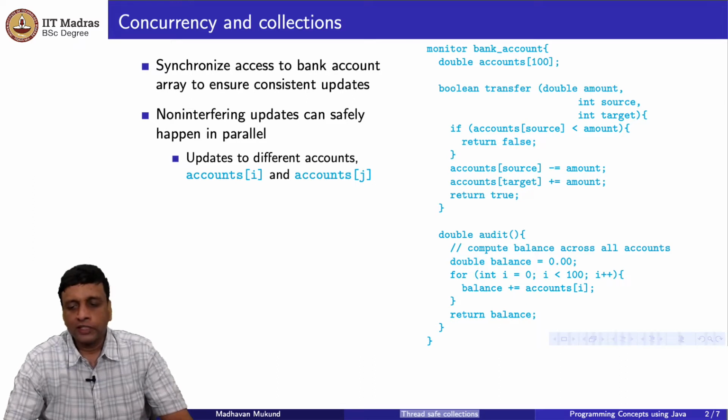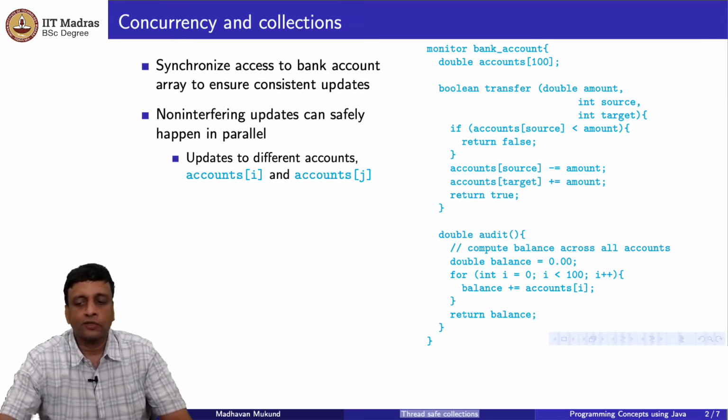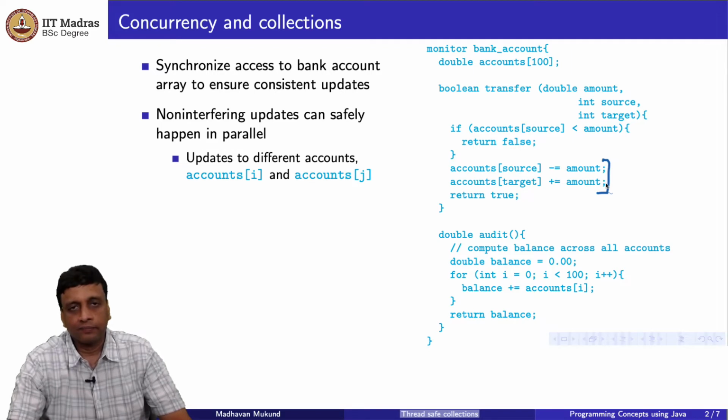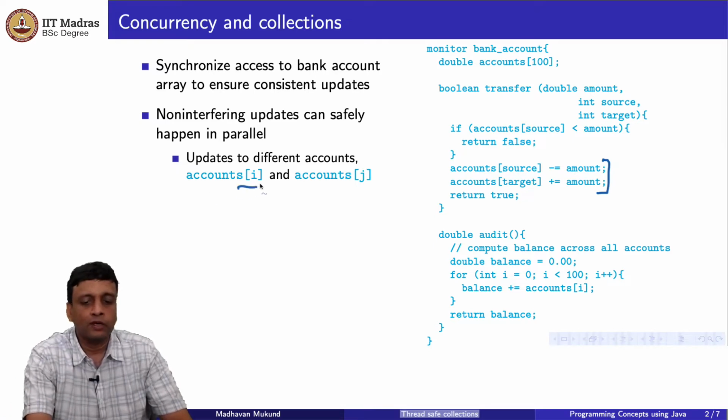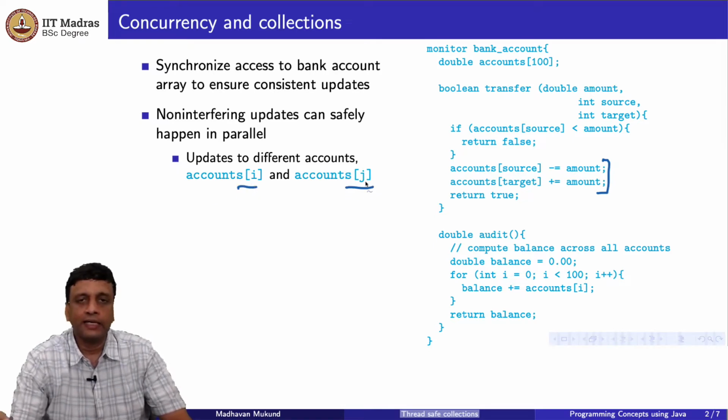However, if we just focus on the transfer alone, the transfer consists of sending money from one account to another account. So, if I am accessing two separate sets of accounts, those transfers are logically independent of each other. If in one thread I am trying to update accounts of i, and in another thread, for a different j, I am trying to update accounts of j, then there is actually no requirement that these two need to be strongly synchronized with respect to each other.